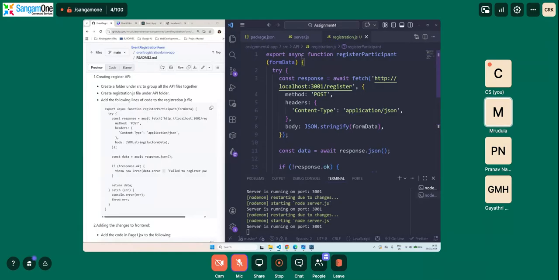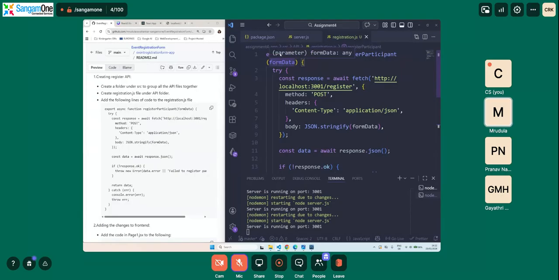As I already told you, normally when we are dealing with APIs, we use something called await and async. Okay, this is in order to make sure that the request and the response are properly communicating with each other, so the backend and the front end are in sync with each other. Okay. So what we are going to do, we are going to say register the participant. The function is called register participant. And then we are going to give the parameter as the form data.